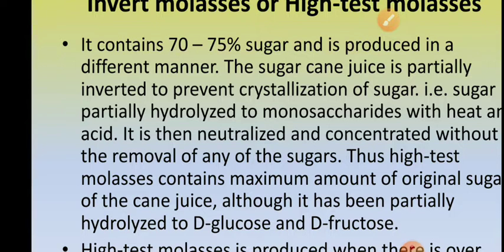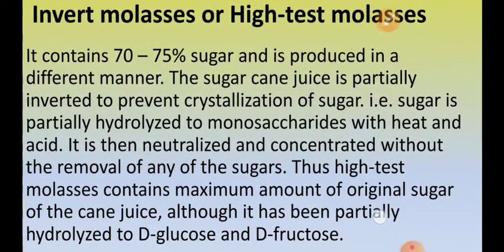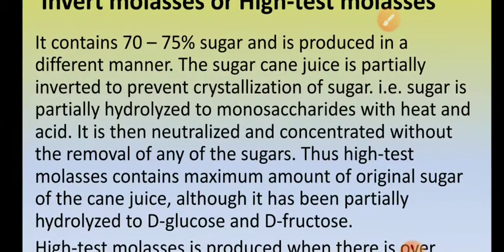Okay, when sugarcane juice, instead of being concentrated into crystalline sugar, is subjected to partial inversion. Inversion means what? Sucrose is a disaccharide, but upon inversion sucrose is converted into monosaccharides, glucose and fructose. So the sugarcane juice is partially inverted to prevent crystallization of sugar, that is, sugar is partially hydrolyzed into monosaccharides with heat and acid. Okay, so acid hydrolysis is performed.